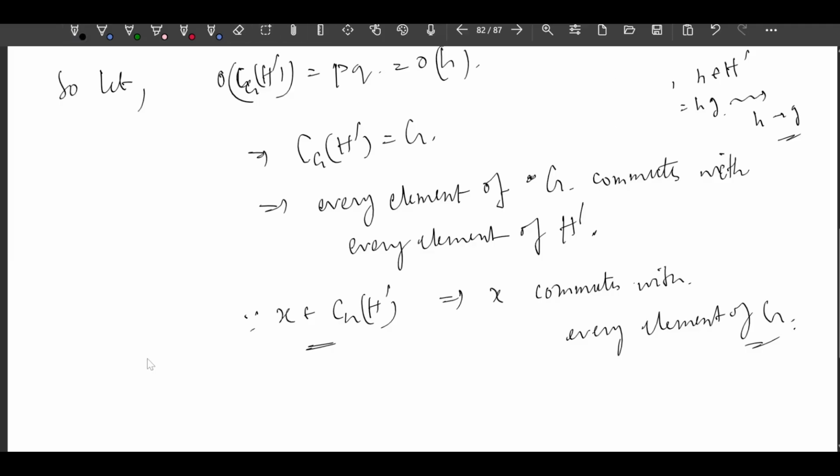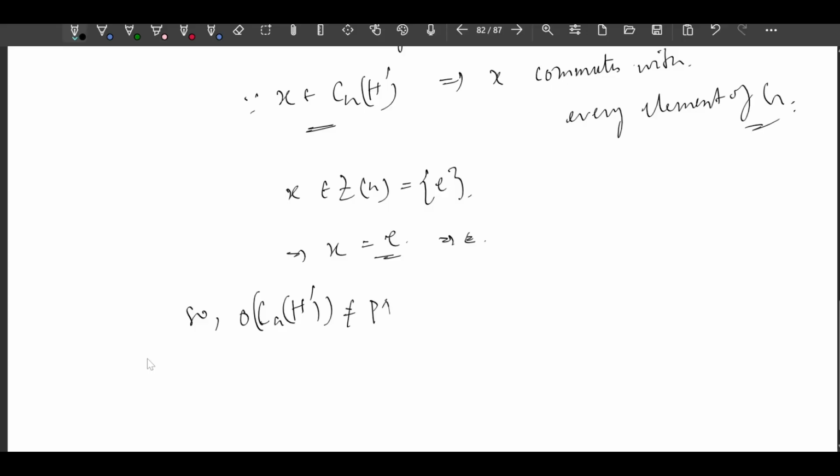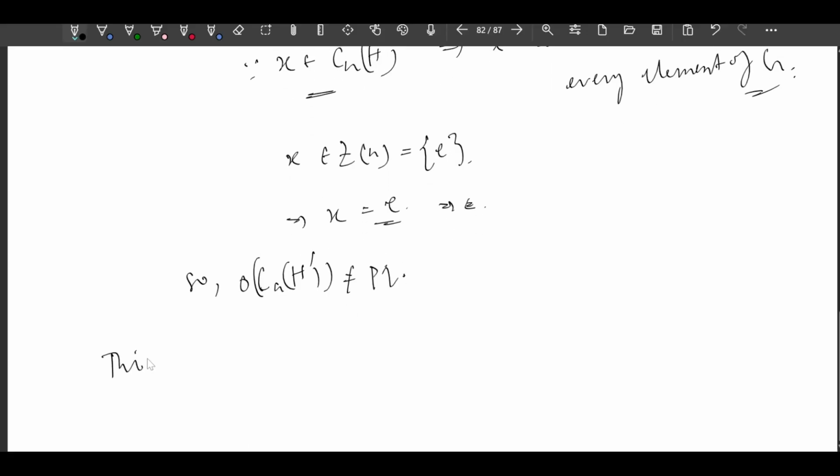See, where does this x belong? If an element of G commutes with every element of G, then that element goes to Z(G), right? But Z(G) is what? The singleton set containing the identity. This implies x equals identity, but it is a contradiction because we took x as a non-identity element, right? So the order of C_G(H') cannot be PQ.